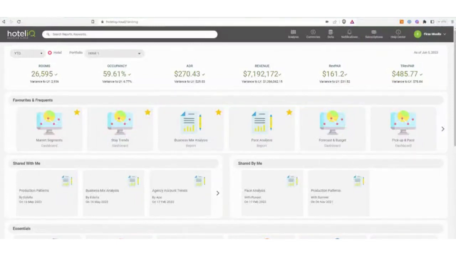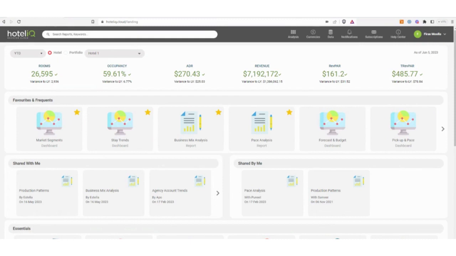One of the apps in Hotel IQ that is used the most frequently is our Pickup and Pace app. And that isn't really surprising at all. As we know, pickup and pace are some of the most common ways for our users to really keep their finger on the pulse of their organization's performance. And so it stands to reason that they would be using that area of Hotel IQ more frequently than others.